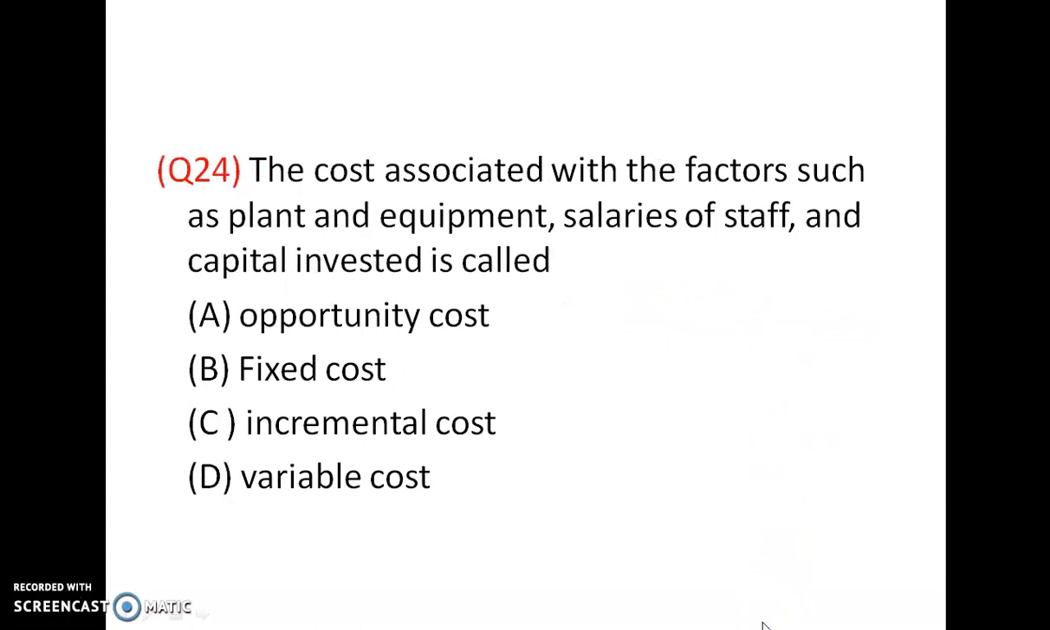The cost associated with factors such as plant and equipment, salaries of staff and capital invested is called plant cost. Plant cost is a fixed cost, equipment costs are fixed cost, salaries of permanent staff are fixed cost, capital invested is a fixed cost. Answer is B.